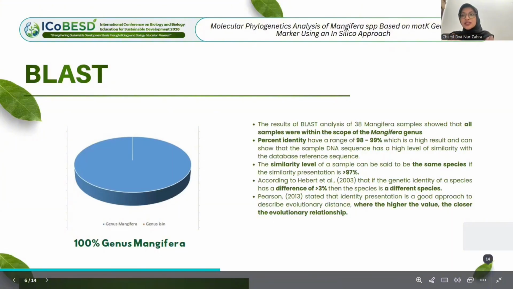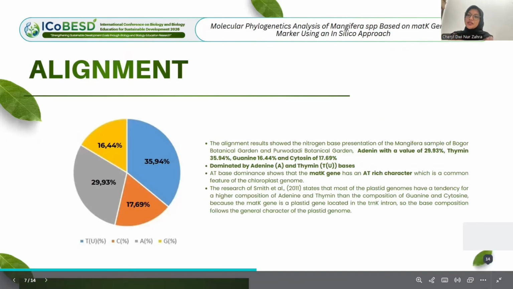The similarity level of a sample can be said to be the same species if the similarity percentage is more than 97. According to Hebert et al., if the genetic identity of a species has a difference of more than 3%, then the species is a different species. Alignment results show the nitrogen-base percentage of Mangifera samples dominated by adenine and thymine bases. AT-base dominance shows that the gene matK has an AT-rich character, which is a common feature of the chloroplast genome.